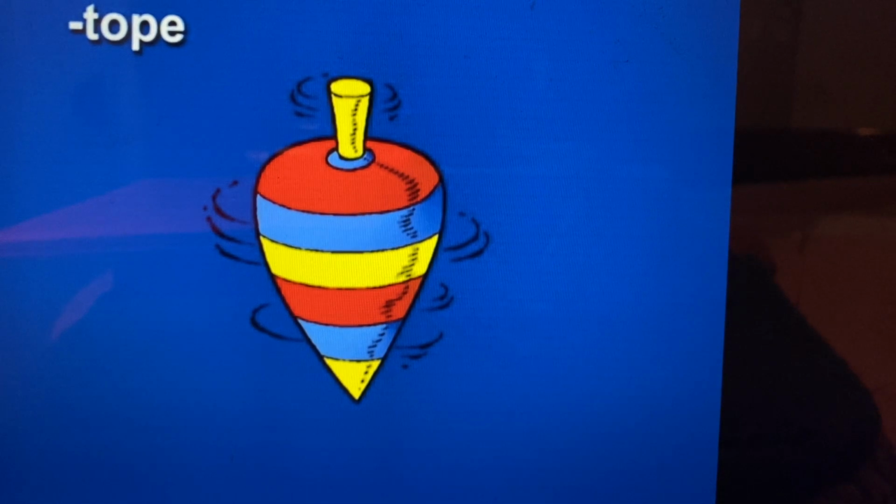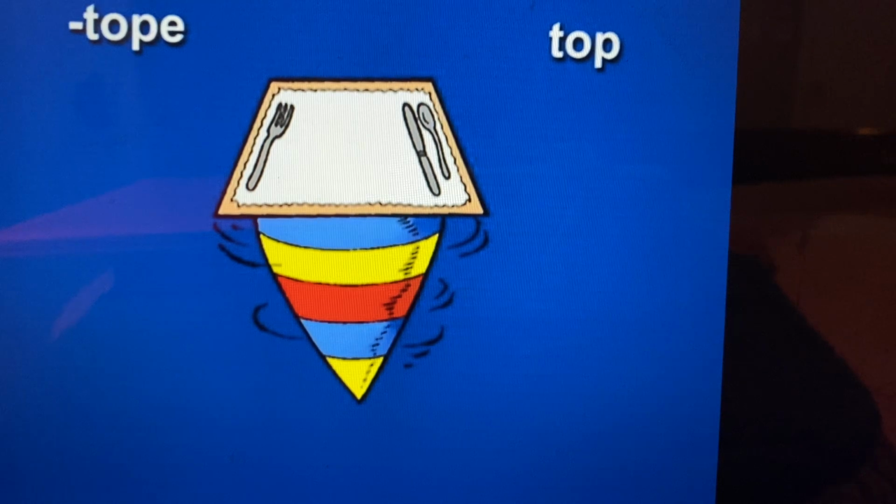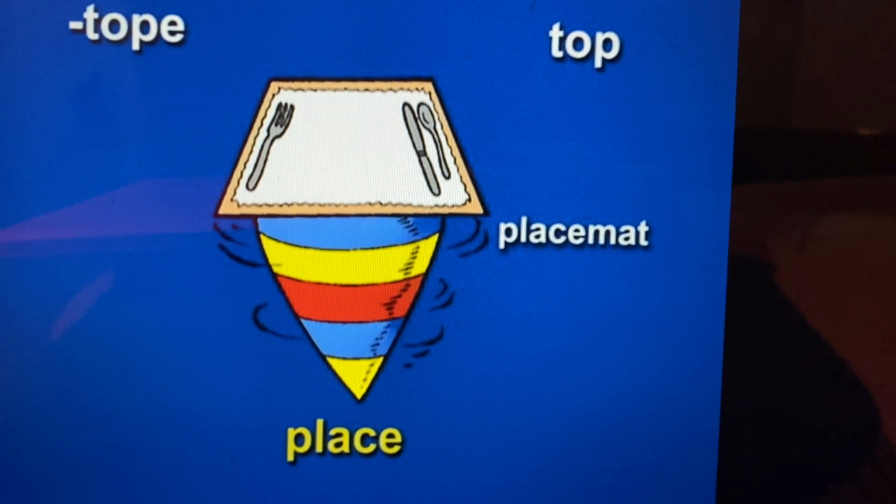Next, taupe. Taupe could suggest top, a child's top. Taupe, top. Taupe means place. So as you look at the top, see a placemat on it. Taupe, top, placemat, place. Say this 2 times. Taupe, top, placemat, place.